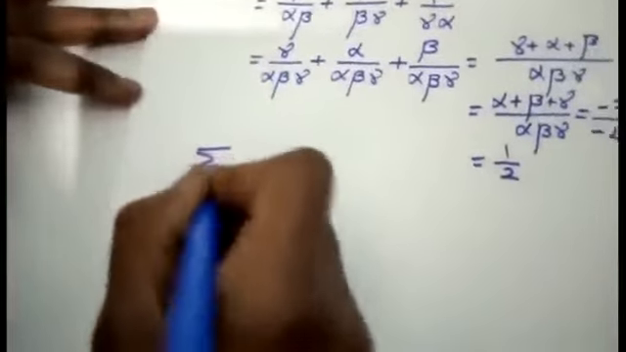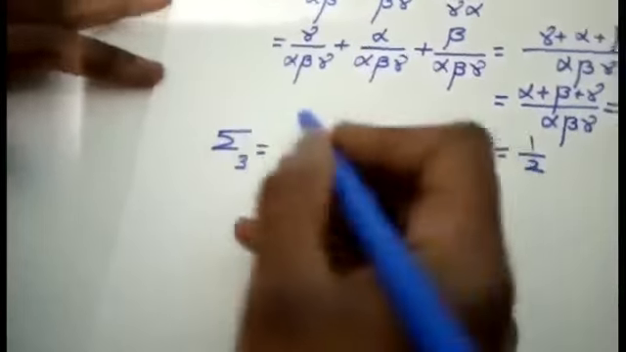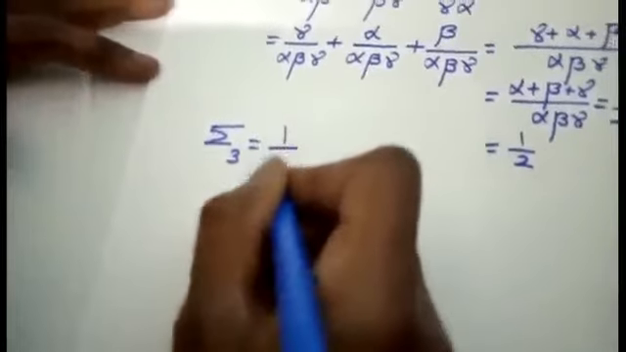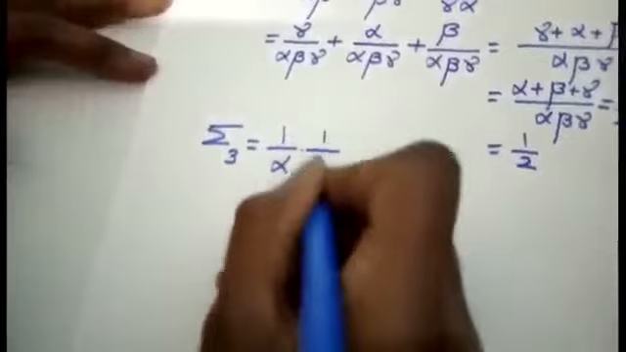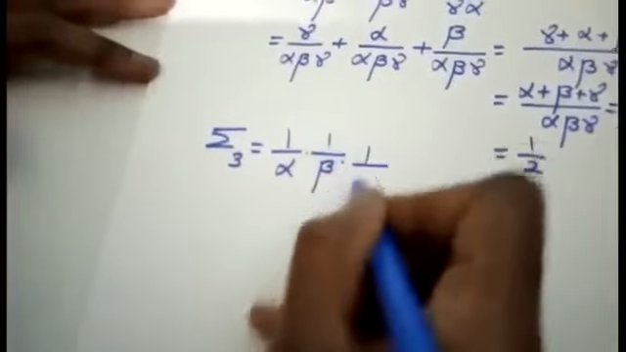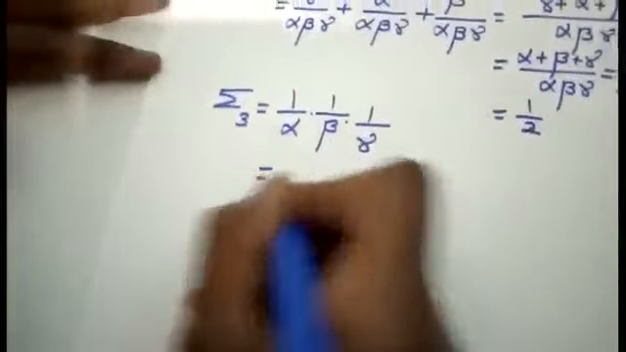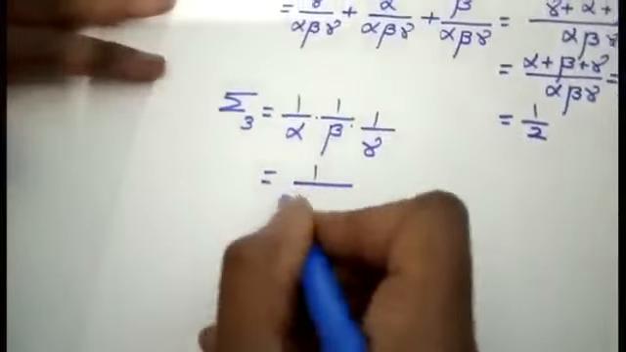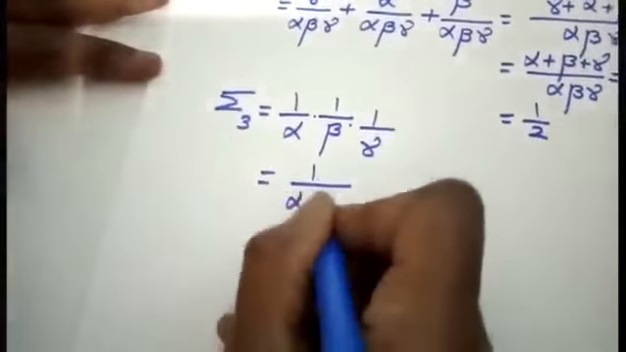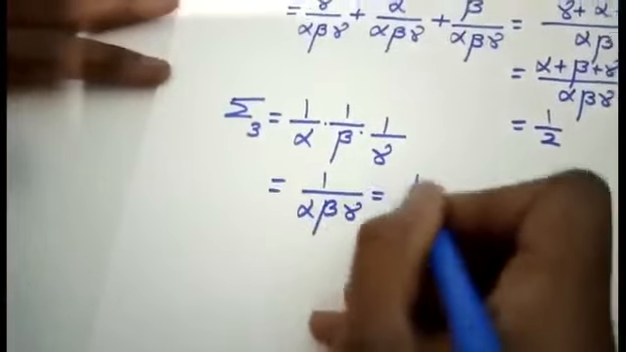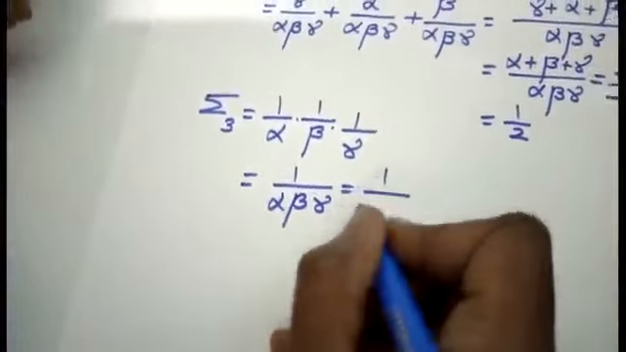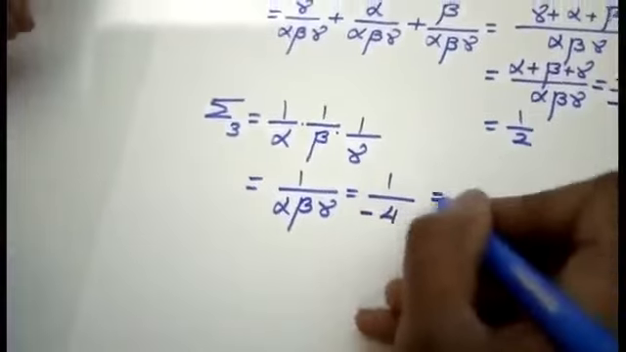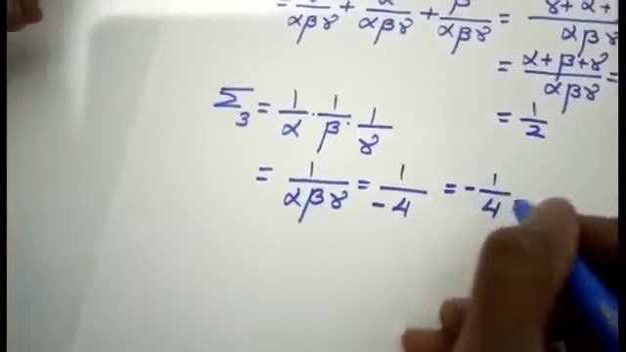The last one is summation 3. What is the meaning of summation 3? You are going to multiply all the 3: 1 by alpha into 1 by beta into 1 by gamma. So what is the answer I am going to get here, students? 1 divided by alpha, beta and gamma. What is the answer we found for alpha, beta and gamma? It is minus 4. Which is nothing but minus 1 by 4 is my answer.